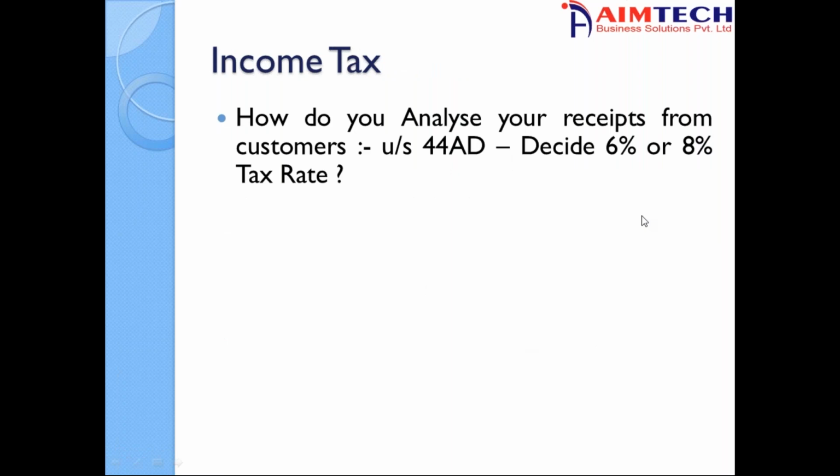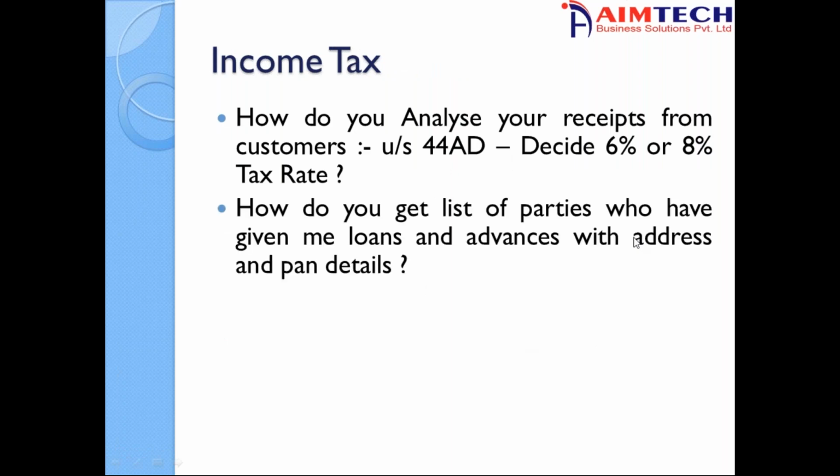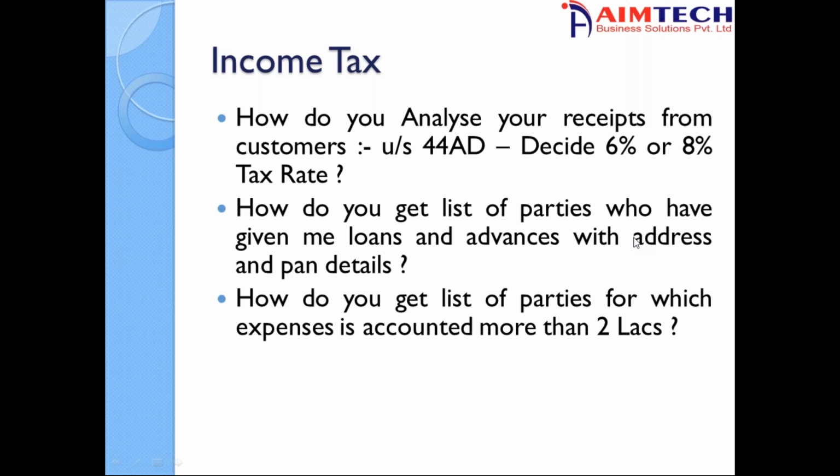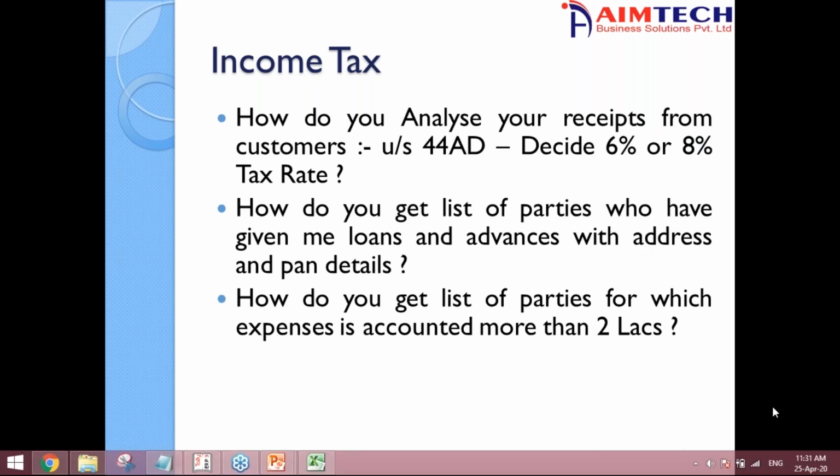So how do you analyze the receipts that you get from customers, how much percentage is cash and how much percentage is bank, so that you can decide whether a 6% or 8% income tax rate has to be applied under section 44AD of the Income Tax Act. So it is very important to analyze the cash and the bank receipts. So how do you get that?